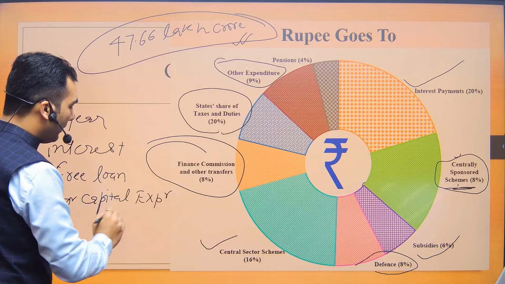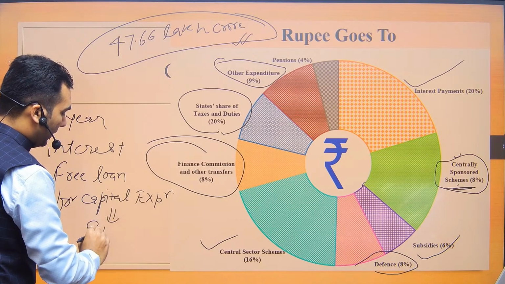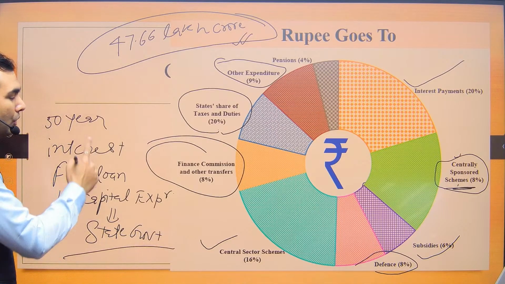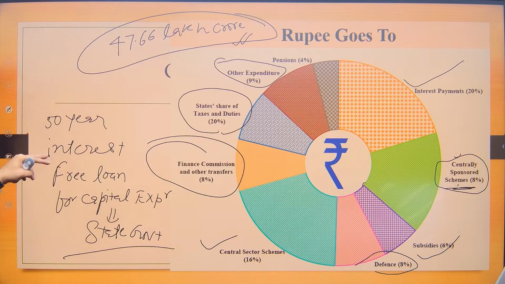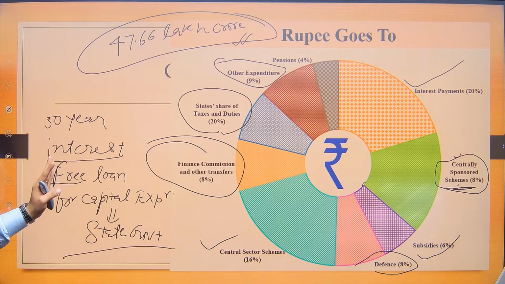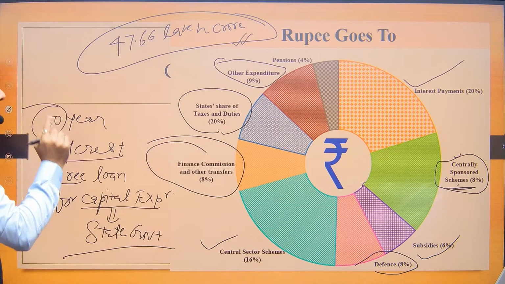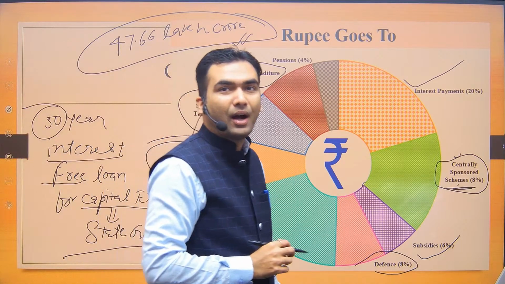Who would get this loan? A state government. So the central government would give a loan to the state government which would be interest free, meaning the state government would not have to pay any interest on this. The state government can only spend this loan on some kind of capital expenditure, and the repayment period is also very long, that is 50 years.